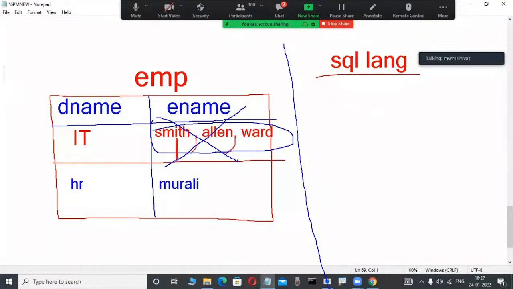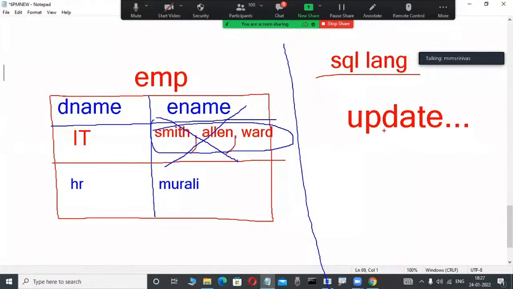Yes, we can represent multiple values separated with commas, and create them too. But why is it not recommended? This is the reason. In the SQL language, a non-procedural language, some commands are there: update, delete, select, insert. Suppose I use the update command.